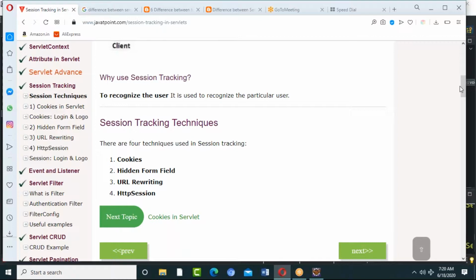Cookies: if someone hits your application, it will be capturing the data he is giving, and with that identity it will be getting it. Next time he gives a request, it will immediately find out whether he is the same person or not.